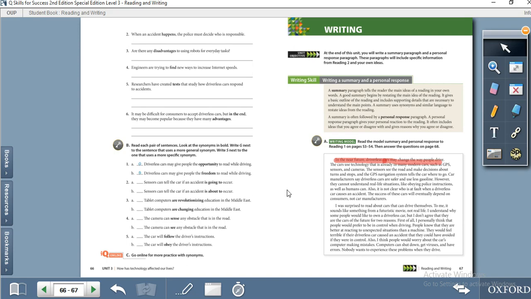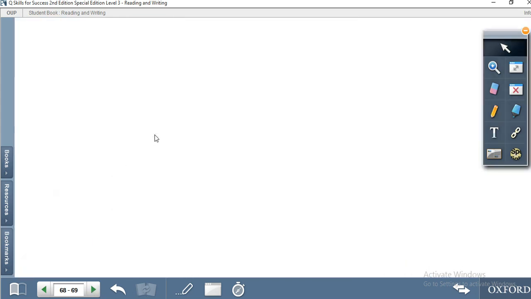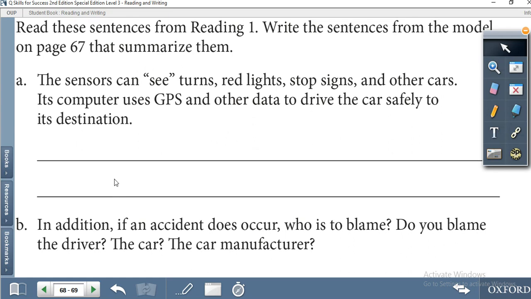If we go back, the sensor sees the road and makes decisions about turns and stops, and the GPS navigation system tells the car where to go. So here it is summarized in one sentence. Two or three sentences are summarized into one sentence.